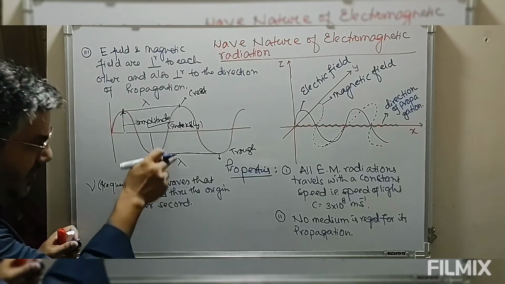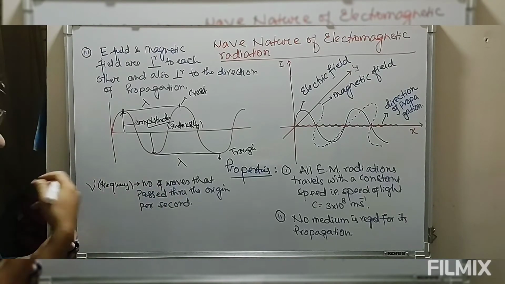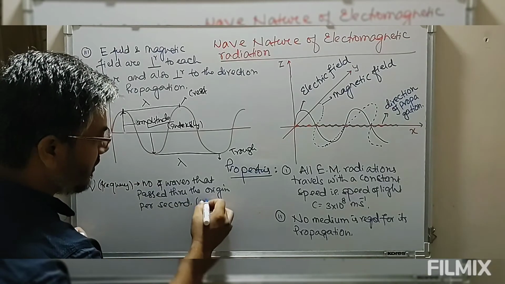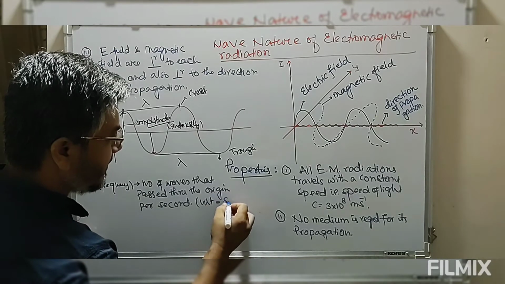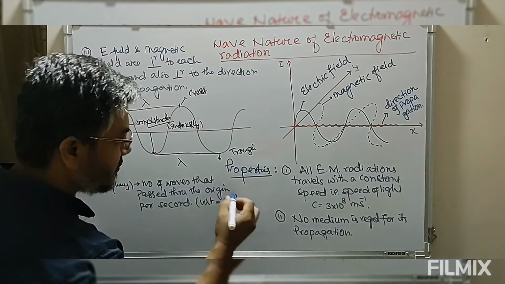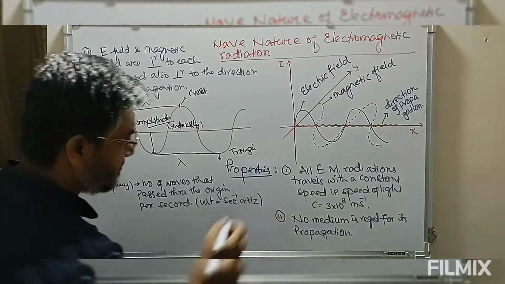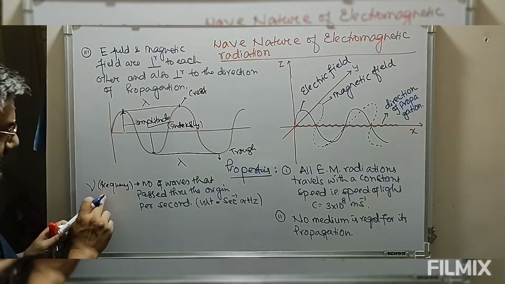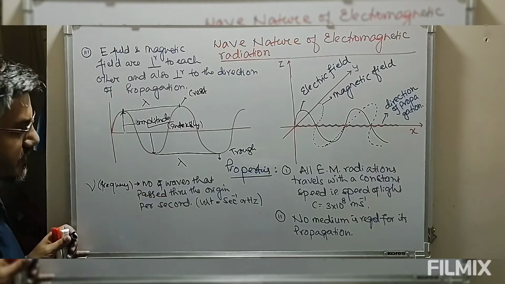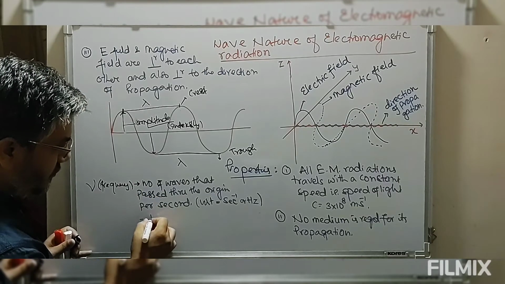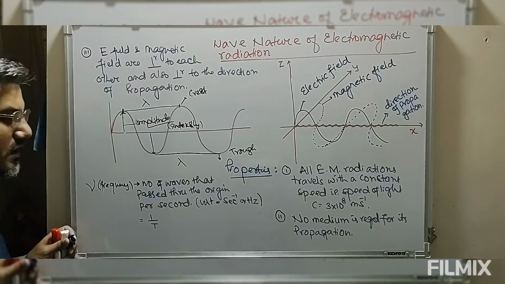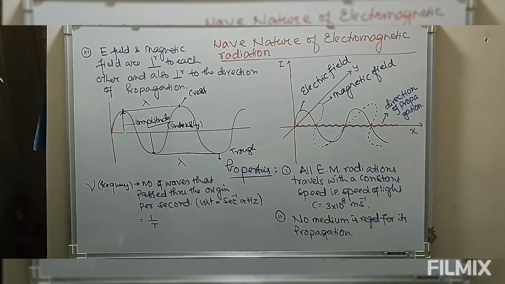Its unit is second inverse, which is defined as hertz. So frequency equals 1 by T, where T is the time expressed in seconds.